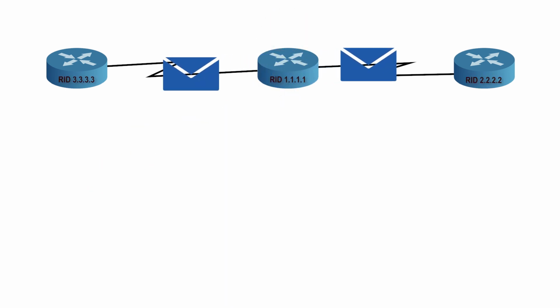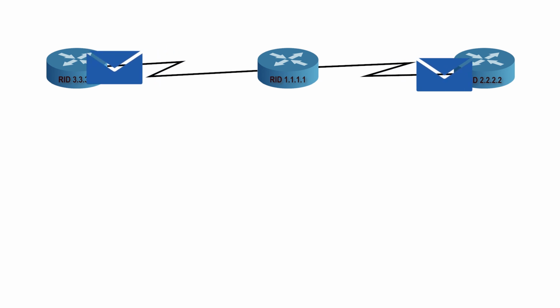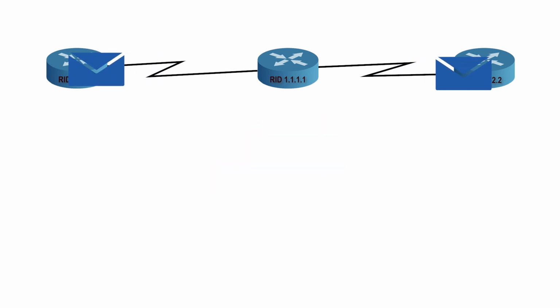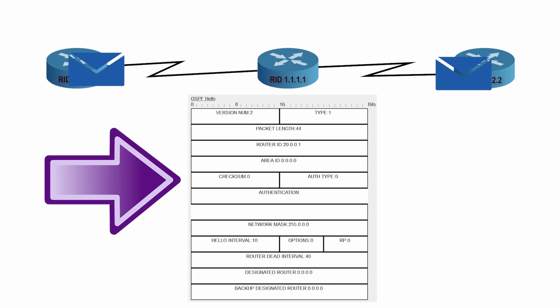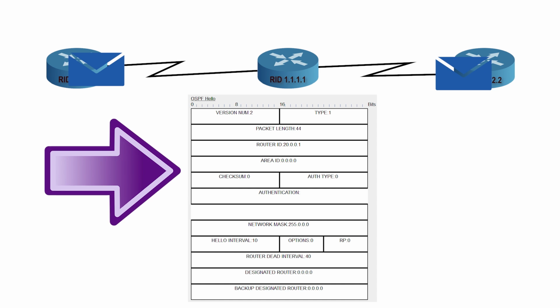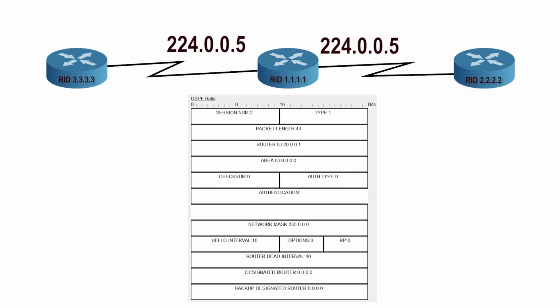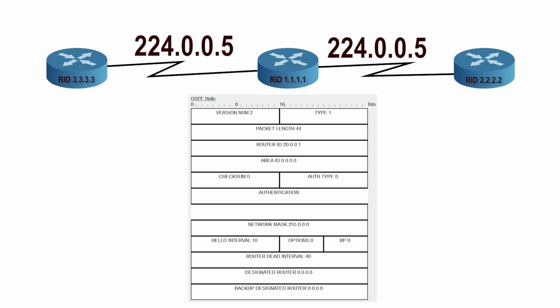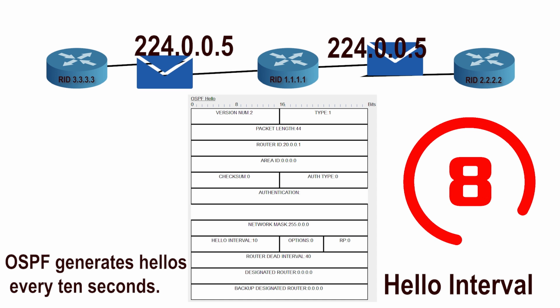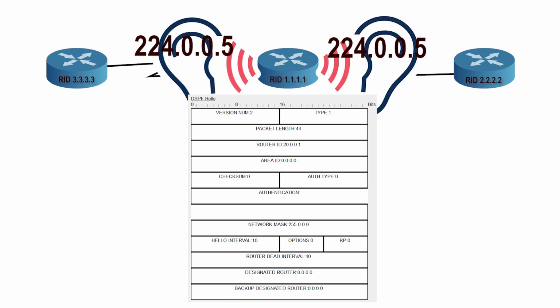After selecting the router ID, it sends hello packets from all active interfaces and waits for a response from other OSPF routers. A hello packet includes all the parameters that other OSPF routers need to determine whether they will form a neighborship with the sender router. It uses the OSPF multicast address 224.0.0.5 to send hello packets. It sends hello packets at a regular interval. The interval is called the hello interval. It also listens to this address to receive hello packets from other OSPF routers.